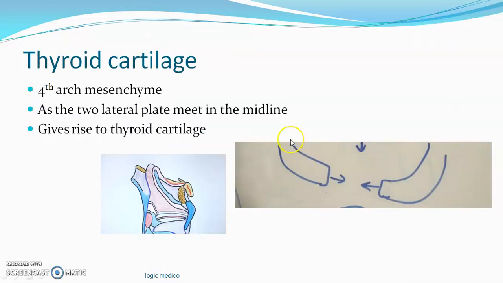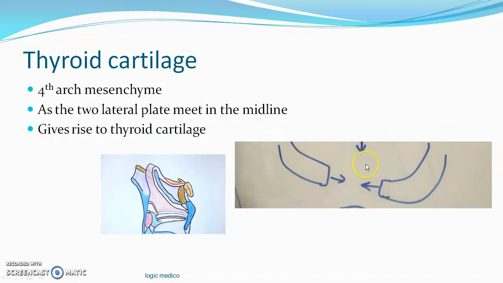This thyroid cartilage is actually formed by the fourth arch in the anterior plane. The two fourth arch cartilages will come and unite with one another. Later they become enlarged like wings. They form the thyroid cartilage. The lamina of the thyroid cartilage is formed by fourth arch mesenchyme, while the two lateral plates meet in the midline. You know the inner surface of the fourth arch has already given rise to the hypobranchial eminence, which has given rise to the epiglottis.